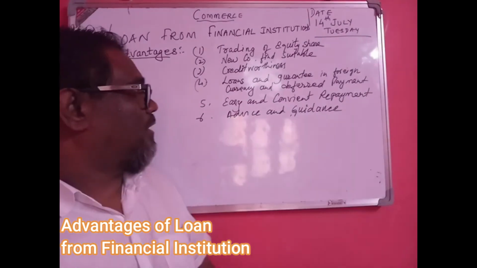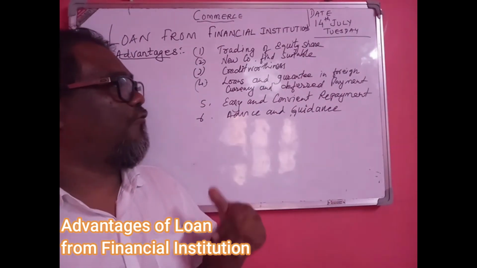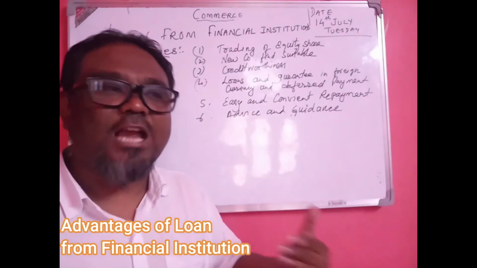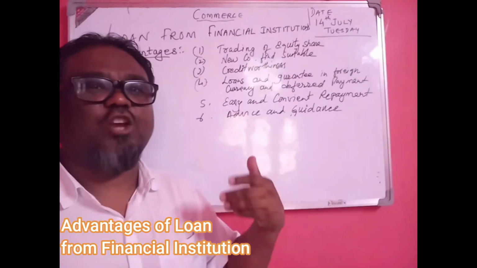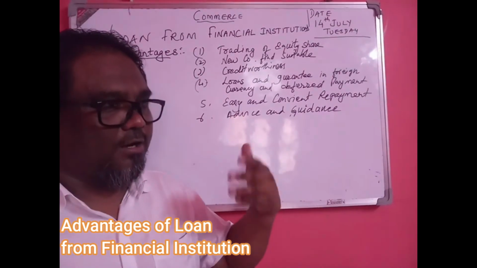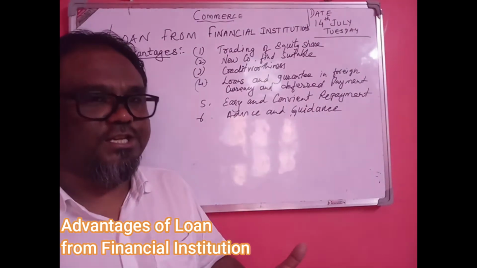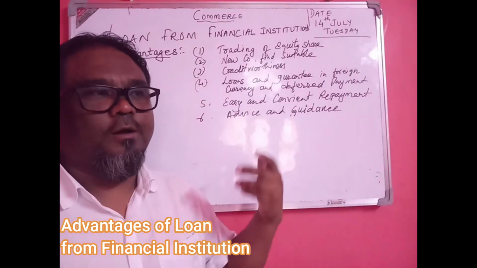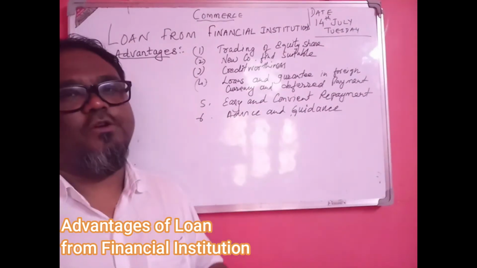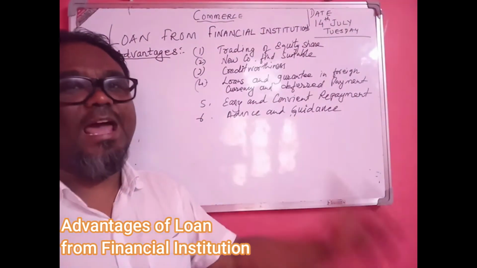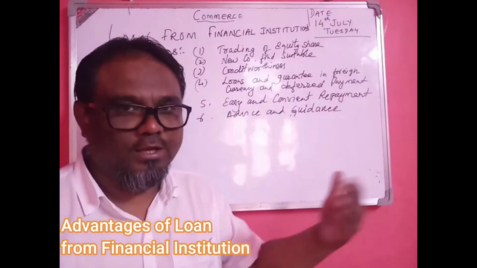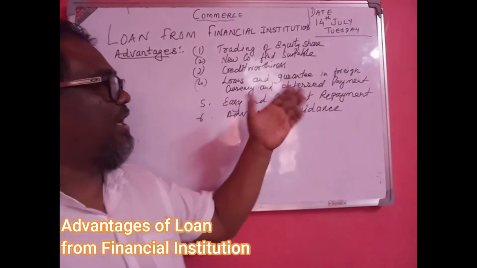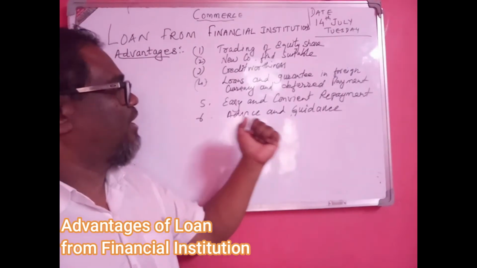And then, loans and guarantees in foreign exchange and deferred payment, in case of the import of heavy machines and heavy equipment from a foreign country. So companies can take the guarantee of foreign currencies, and also deferred payment for the import of foreign machinery and equipment. They take the guarantee of that deferred payment when the company imports heavy machines and equipment from other countries. So the financial institutions give a loan or also provide a guarantee.